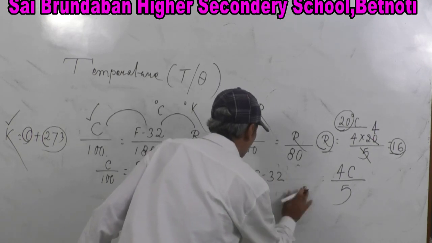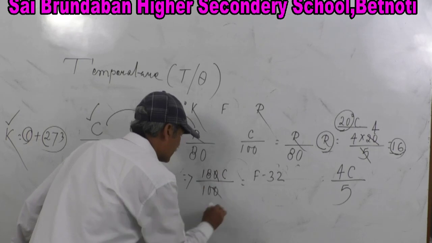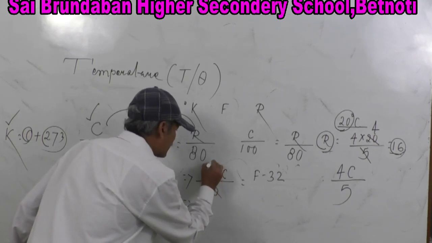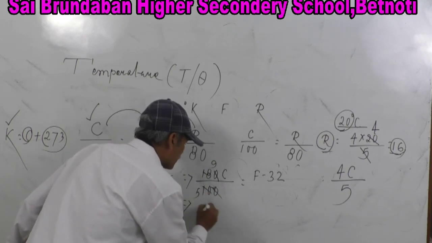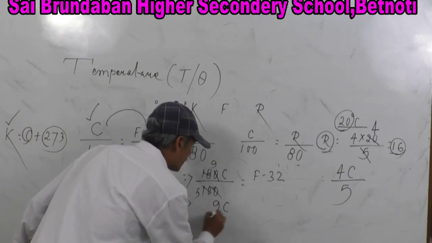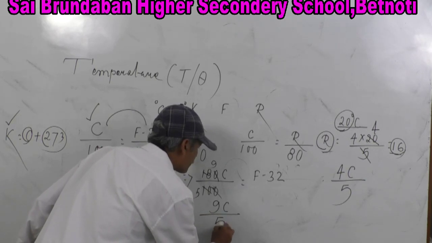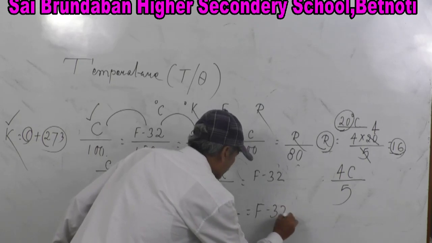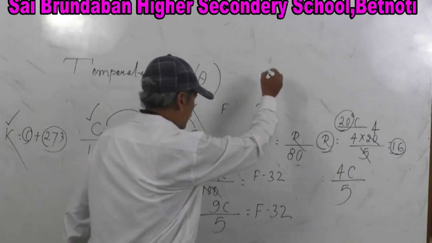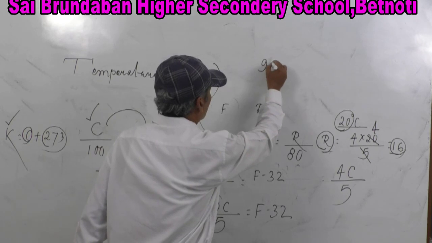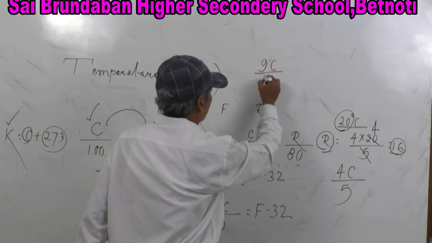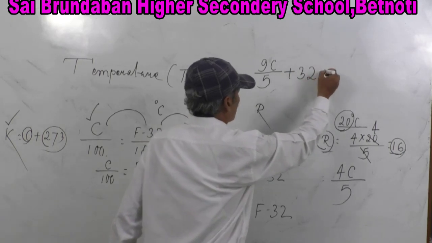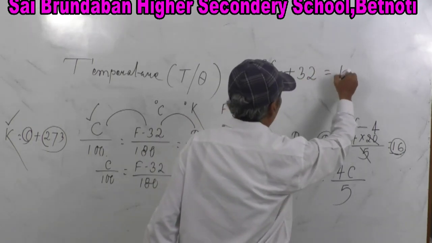Here you just cancel it. Now it implies 9C by 5 is equal to F minus 32. So 9C by 5 plus 32 is equal to F.